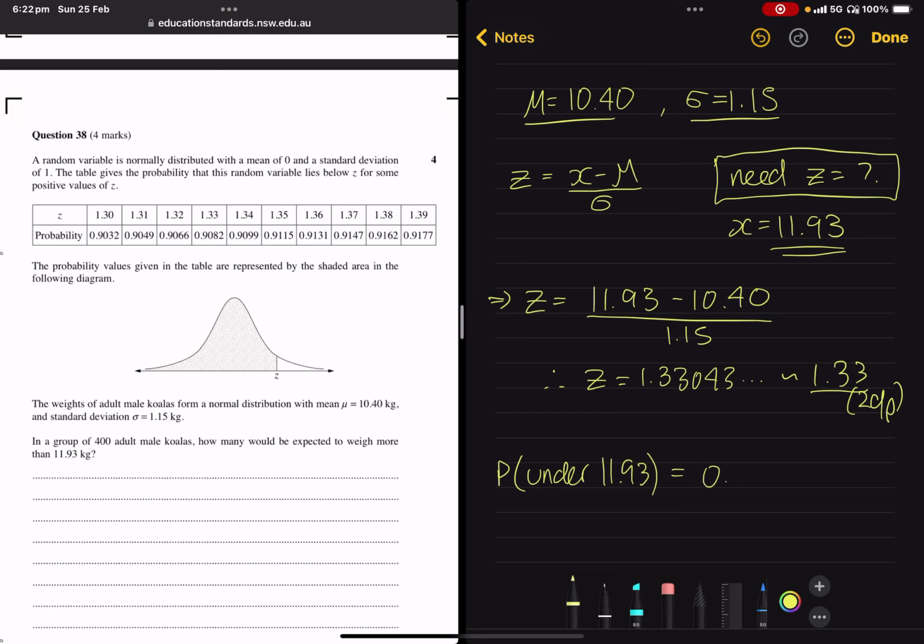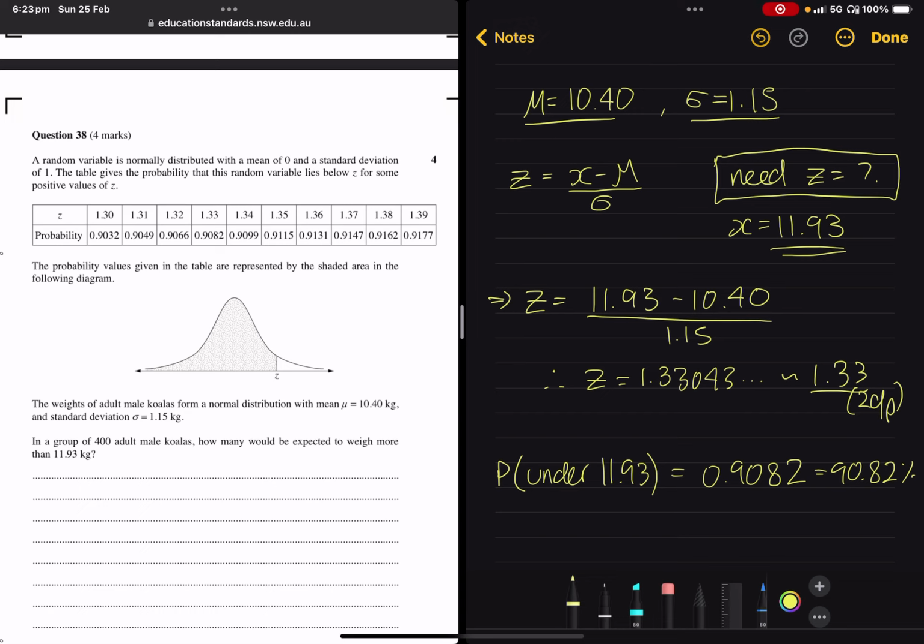This is 0.9082, which is 90.82%. And so what this means is if a koala weighs 11.93 kilos, about 90.82% of koalas weigh less than that koala. And so there's about 9.18% that weigh more, just based on the distribution.